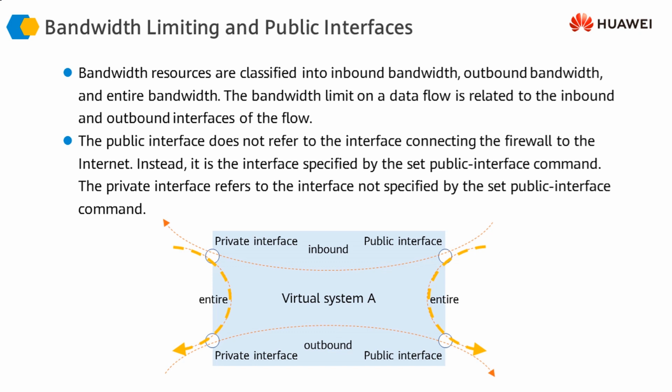Any traffic that is entering the virtual firewall through the public interface and going out of the private interface is called the inbound traffic. Any traffic that is moving in from the private interface and leaving through the public interface is called the outbound traffic. And any traffic that is moving between the private interfaces or between the two public interfaces is categorized into the category of entire bandwidth. So this is the inbound bandwidth, this is the outbound bandwidth, and this is the entire bandwidth between the private or the public interfaces.